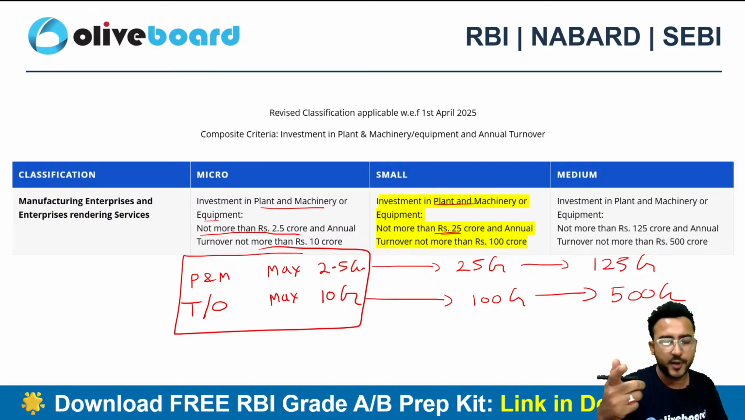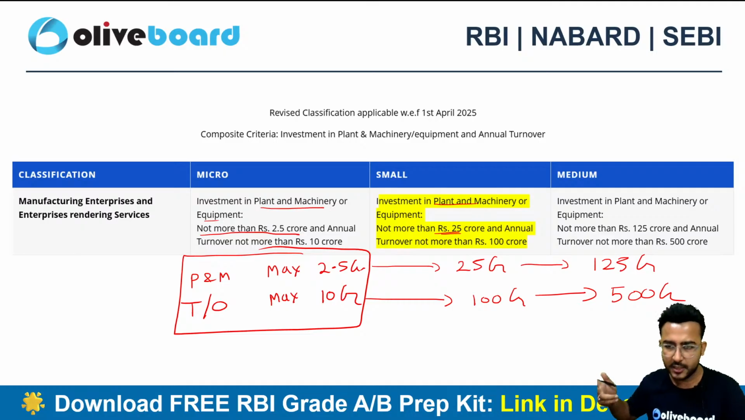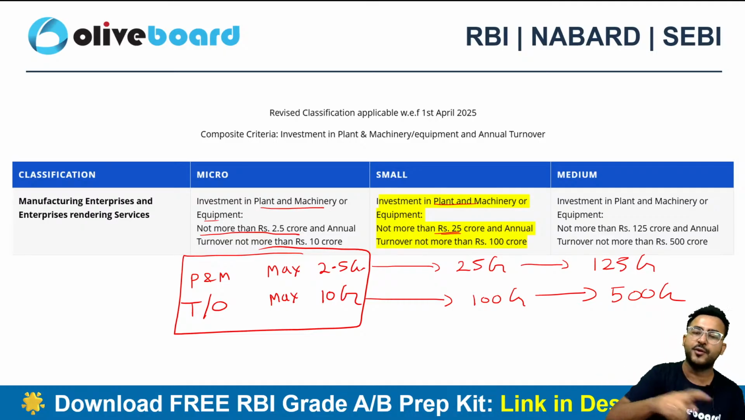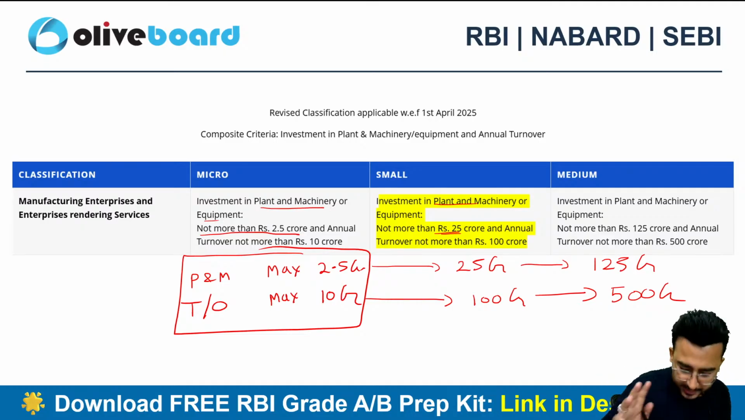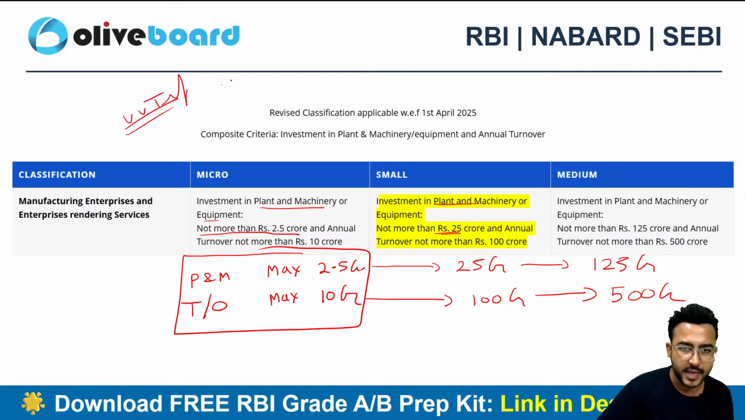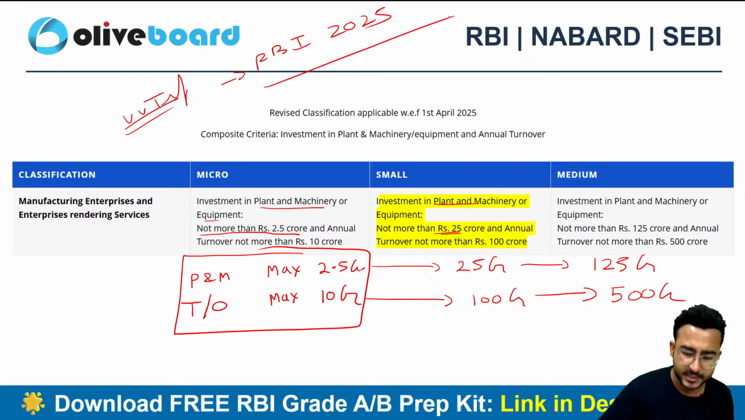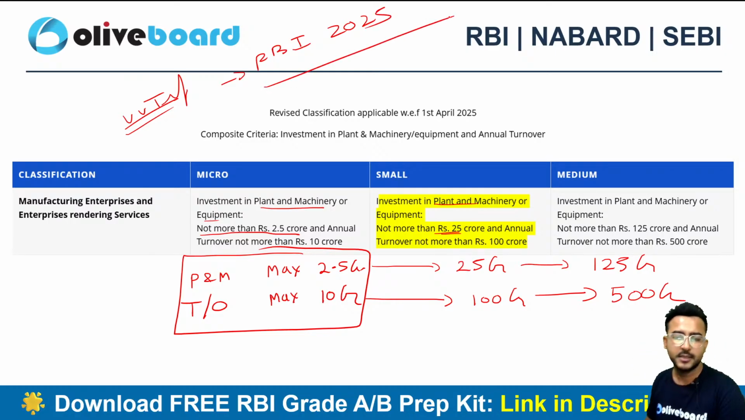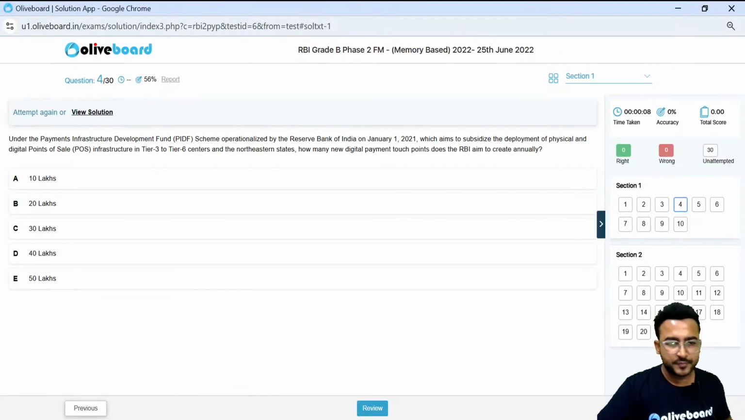Micro enterprise 2.5 crore, 10 crore. Small enterprise 25 crore and 100 crore. Medium enterprise 125 crore and 500 crore. Okay, that's the classification requirement. Very, very important for your examination, for the RBI examination 2025. And that's the purpose of discussing the previous year question now, guys. We can have an idea what can come in the upcoming examination, right?